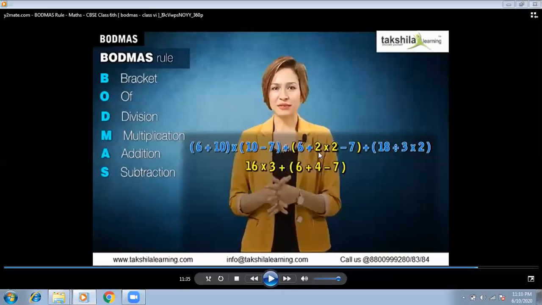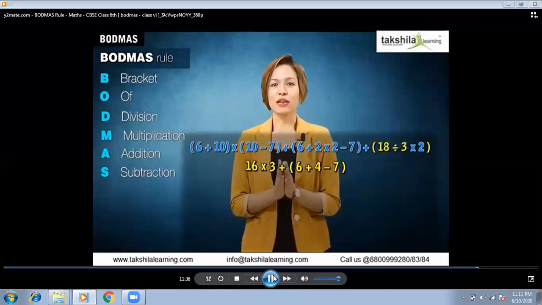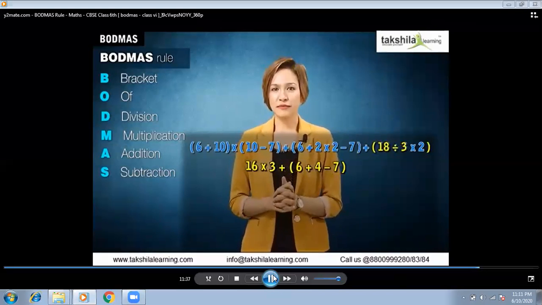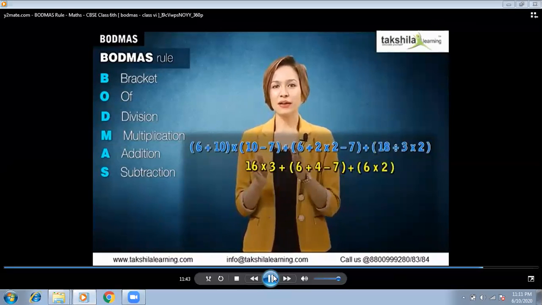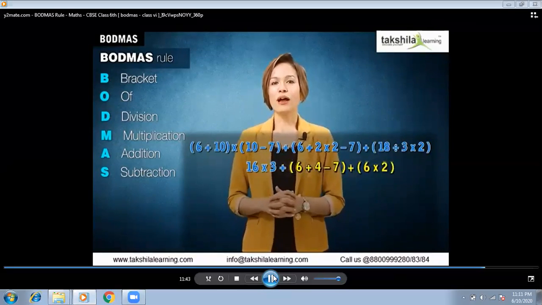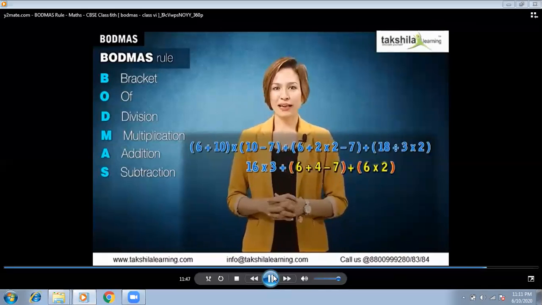Means here there is more than one operation. So first we'll solve the multiplication, and other numbers will remain the same in the bracket. Then move towards the other bracket. Here is also more than one operation, divide and then multiply. So first, according to Bodmas rule, we will go with the division first. And for the last bracket, solving division first, we get 6 multiplied by 2. We are now left with 2 brackets.